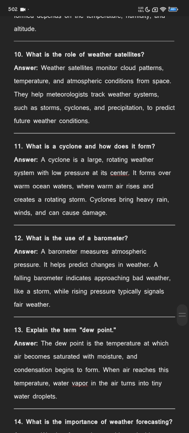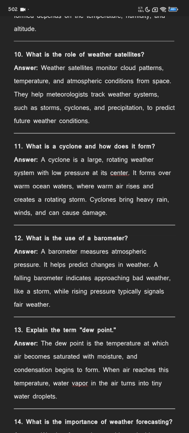What is a cyclone and how does it form? A cyclone is a large rotating weather system with low pressure at its center. It forms over warm ocean waters where warm air rises and creates a rotating storm. Cyclones bring heavy rain, winds, and can cause damage.